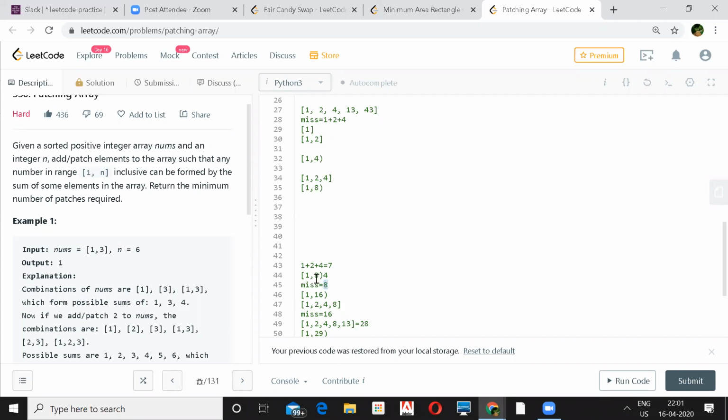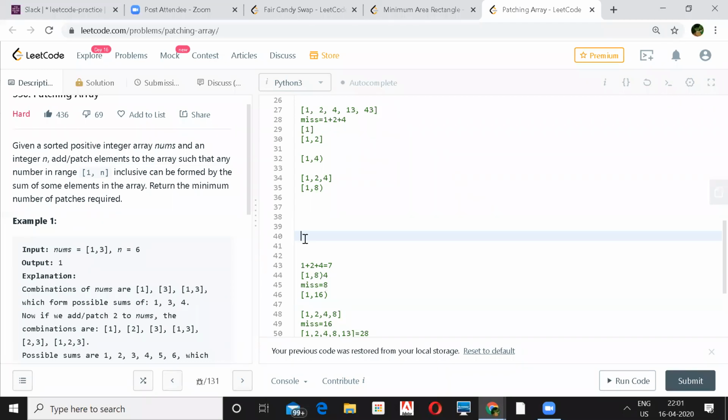Now, when you add 8, your range will go from 1 to 16, right? I mean, you can generate 1, 2, 3, all these up to 15, but you can never generate 16. So how are you verifying that just by adding 8, you are able to create all the numbers after 8 as well, till the maximum total possible with the current set?